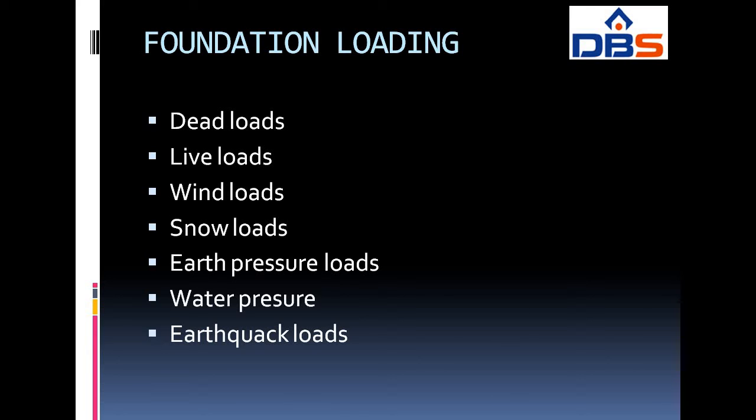And second one is live loads. The live loads are the movable loads that are not permanently attached to the structure. These loads are applied during part of its useful life. The loads due to the people, goods, furniture, equipment, machinery, etc. are the live loads.